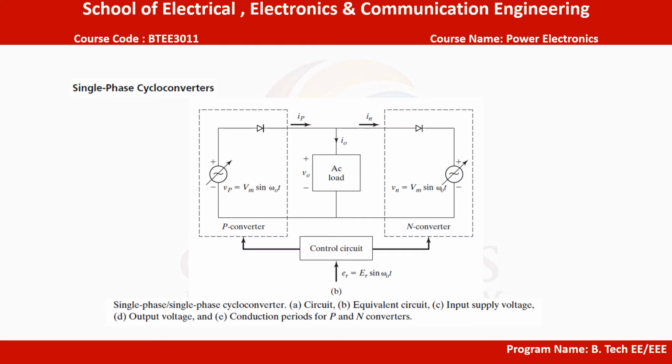Similar to dual converters, the instantaneous values of the two output voltages may not be equal. It is possible for large harmonic currents to circulate within the converters. The circulating current can be eliminated by suppressing the gate pulses to the converter not delivering load current. A single phase cycloconverter with a center tap transformer can have an intergroup reactor which maintains a continuous current flow and also limits the circulating current.